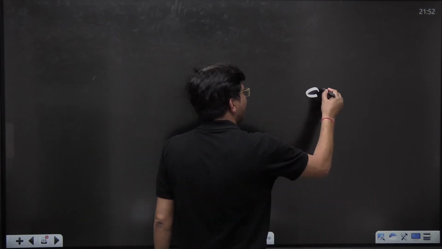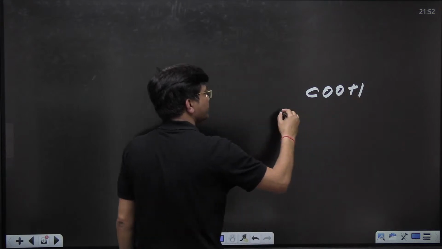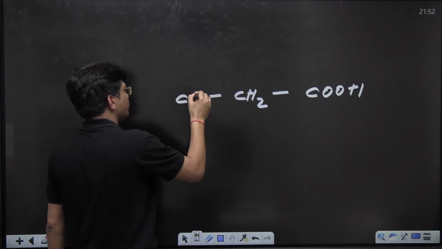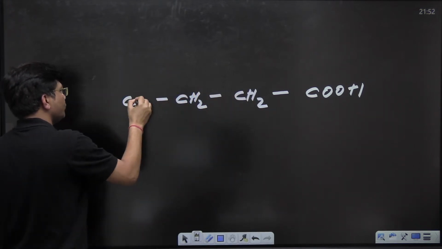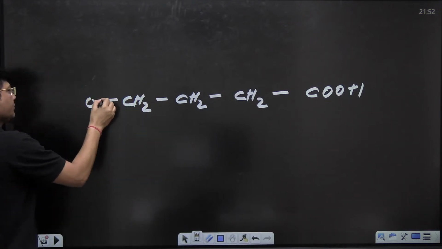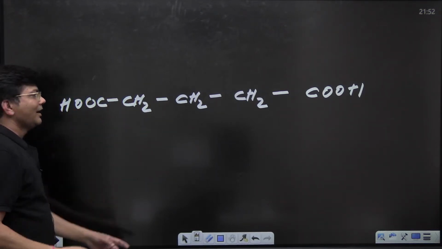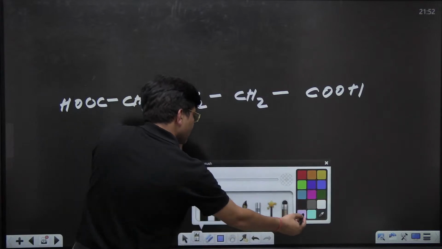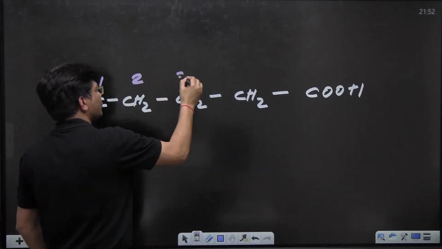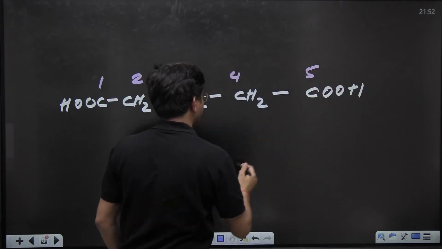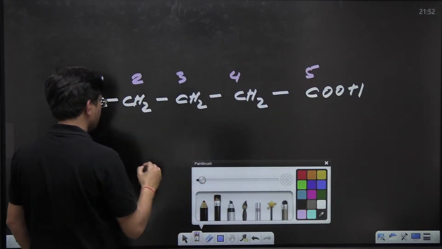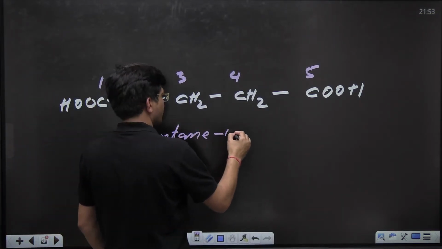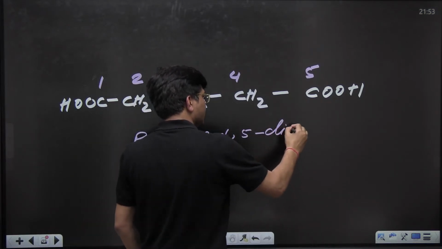So, if it is like this, COOH, CH2, CH2, CH2, COOH. Now see, either you can do the numbering from that side or from this side. It doesn't matter. So let me write down 1, 2, 3, 4, 5. What's the IUPAC name of this compound? I will write pentane 1, 5 dioic acid.